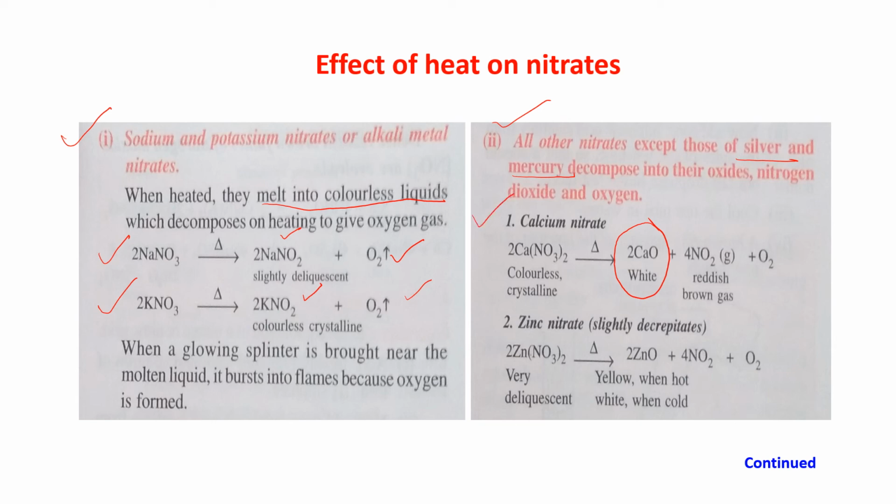Just see for calcium nitrate. On heating, it gives you calcium oxide, which is white in color, and NO2 reddish brown fumes come out, and oxygen gas is also coming out. Similarly, zinc nitrate on heating gives you zinc oxide. Now, zinc oxide has a characteristic color: yellow when hot and white when cold. It is also giving you NO2 and O2.